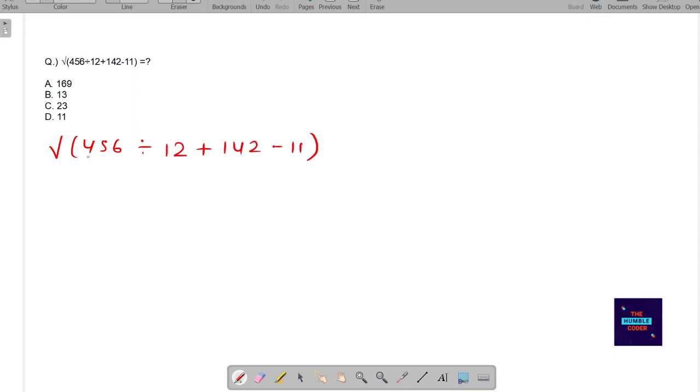Now in this case, first of all, we will check the BODMAS rule. B is bracket, and then similarly we will move forward and check what all the different signs are that occur. So first of all, we have to solve the division, as you can see. 456 divided by 12, we will get the answer as 38. So now the next thing is plus 142 and minus 11.